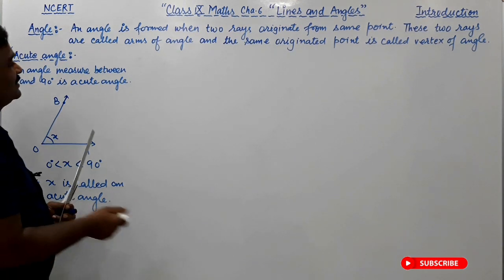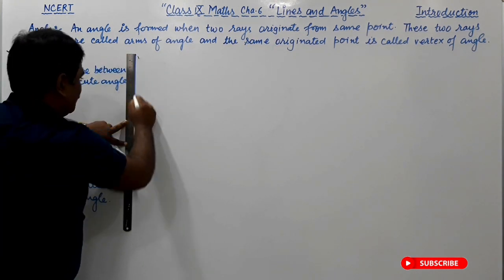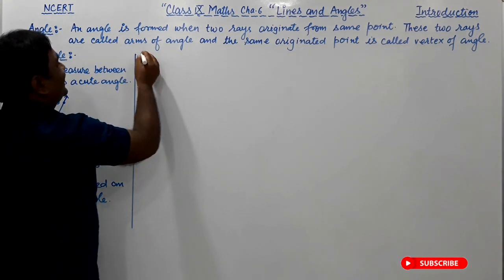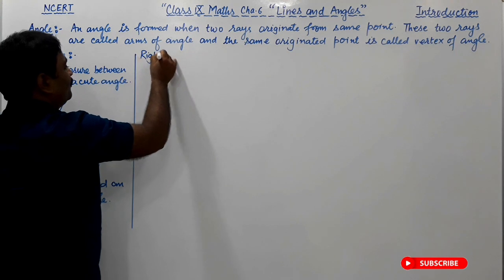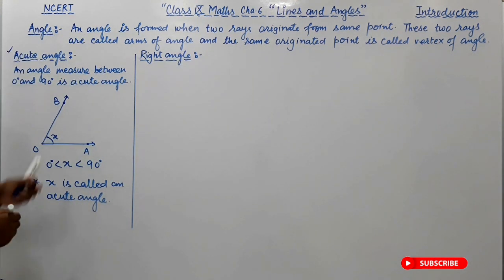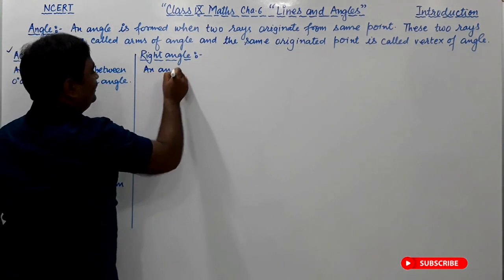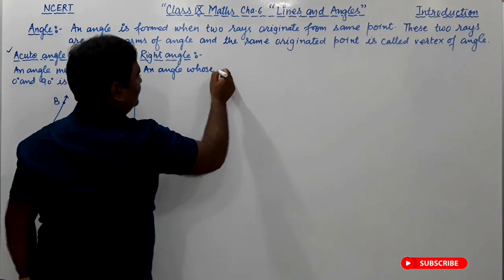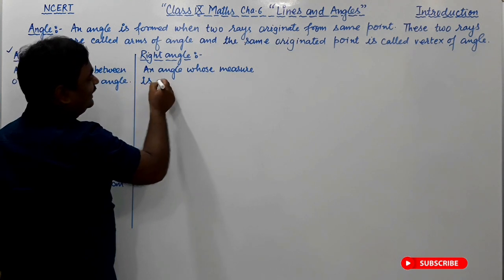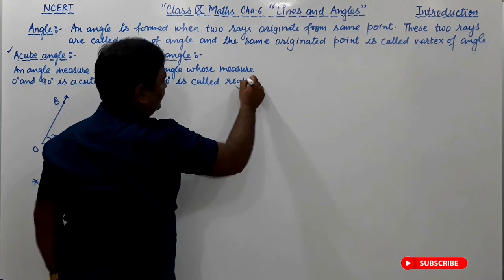Let us discuss the right angle. An angle whose measure is exactly 90 degree is called a right angle.